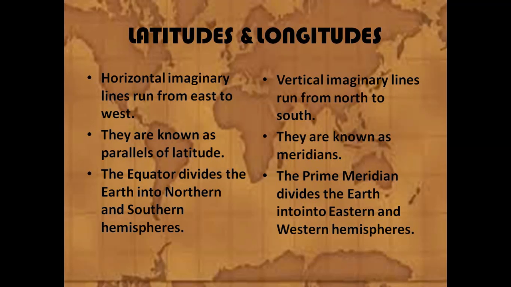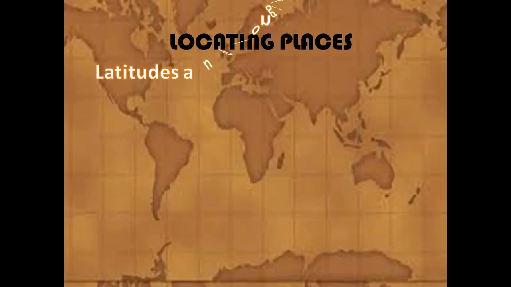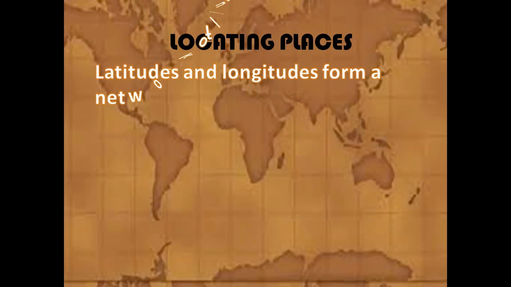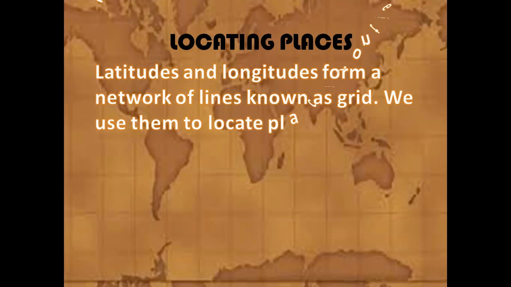Next is, why do we use these lines, latitudes and longitudes? We use these lines to locate the places. Latitudes and longitudes form a network of lines known as grid.